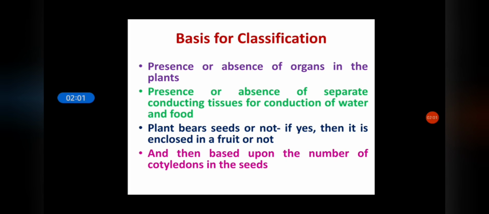Now we'll look upon the basis for classification of kingdom Plantae. The plants can be classified by considering the following criteria: presence or absence of organs in the plants, presence or absence of separate conducting tissues for conduction of food and water, whether plant bears seeds or not, and if yes, then whether that seed is enclosed inside a fruit or not. Also, the next criteria which is used for classifying the plants is the number of cotyledons in the seeds.